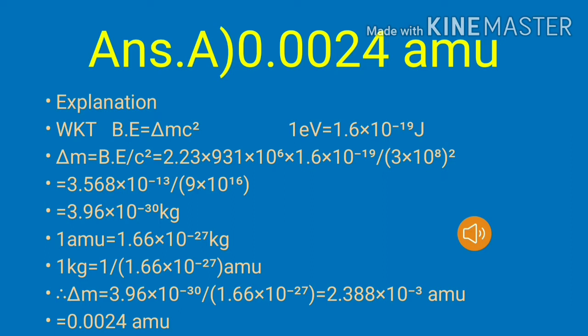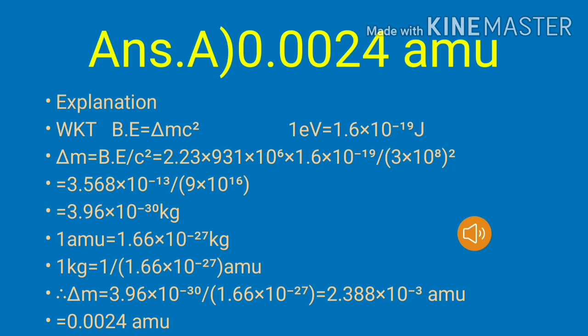A. 0.0024 is the correct answer. Here, binding energy value is equal to delta m c square, we know that. Similarly, we know that 1 electron volt equal to 1.6 into 10 power minus 19 joule. Convert it into another form, delta m equal to binding energy divided by c square. Substituting the values given in the question, we will get